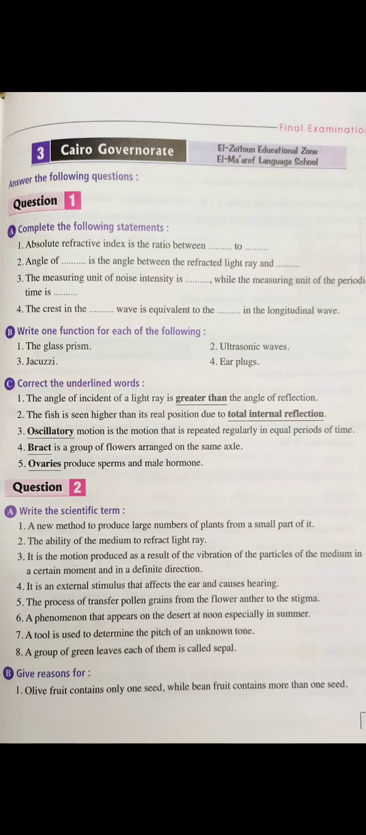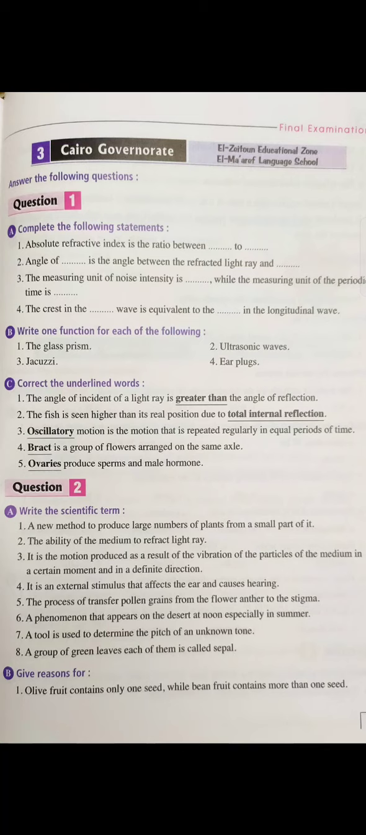4. Group of flowers arranged on the same axis. Yes, it was the inflorescence. 5. Produces sperm and male hormone: not the ovary, the testis. Question number 2. Write the scientific term. New method to produce a large number of plants from a small part of it. Yes, it's tissue culture.